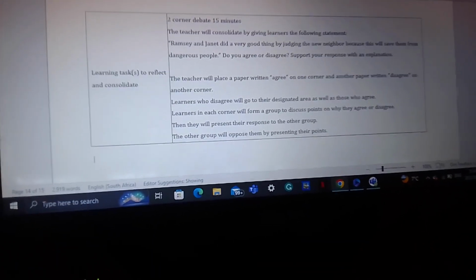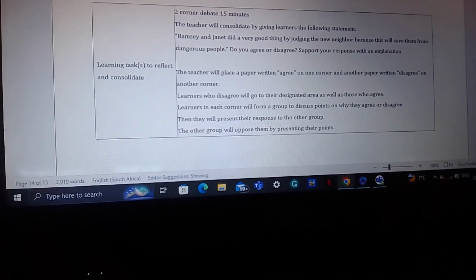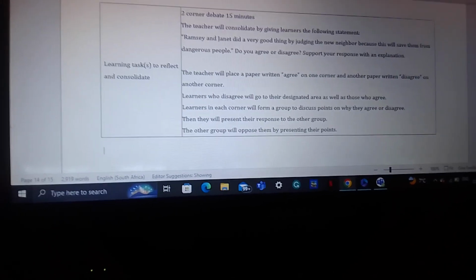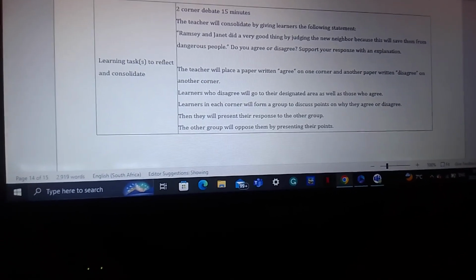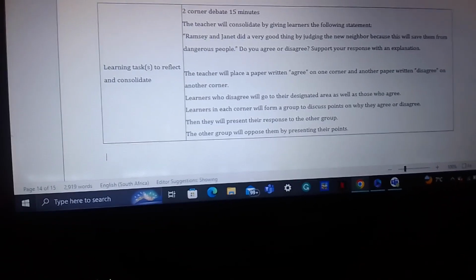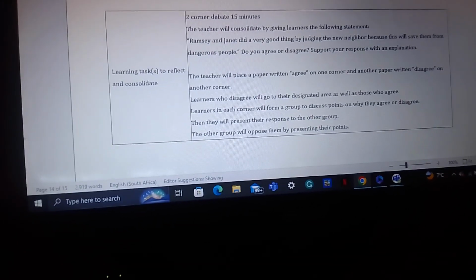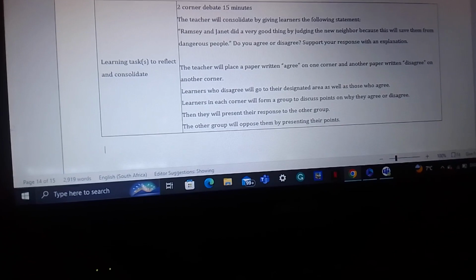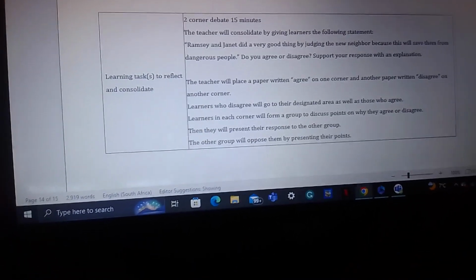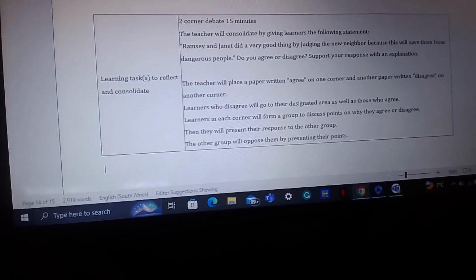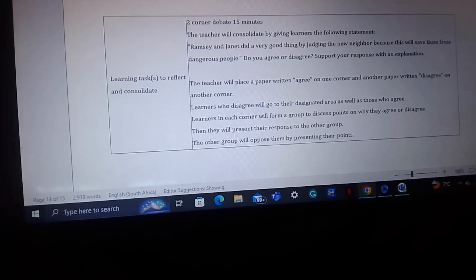And to consolidate the lesson, the learners will be engaged in a debate. So this debate will challenge learners critically, because they will have to support their point, and also they will have to develop critical questions or higher order questions which they will ask the opposing group. So this will also involve inquiry and dialogue, because the learners will be involved in dialogic learning whereby they'll have to debate verbally with another group.